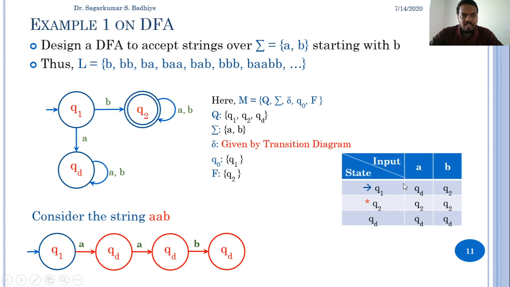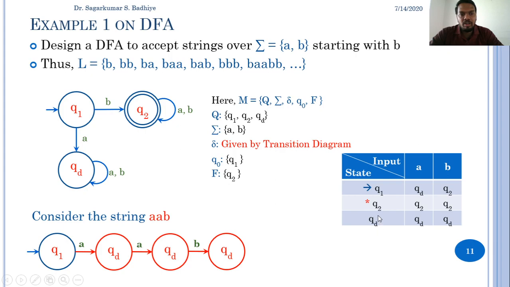So this transition diagram shows that when a finite automata is in state Q1, and it gets A as the input, there is a transition from Q1 to QD. This is the new state. And if the automata is in Q1 and the input is B, there is a transition to state Q2. Similarly, if the automata is in Q2 and it gets A as input, the transition is to Q2, and from Q2 on B as input, the transition is again to Q2 only.